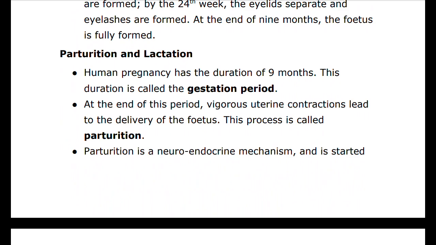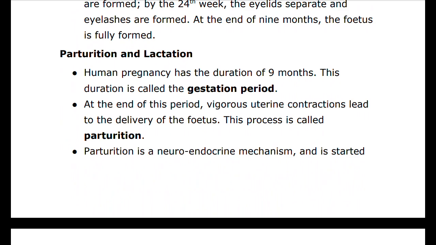Parturition is induced by a complex endocrine mechanism. The signals for parturition originate from the fully developed fetus and the placenta, which induce mild uterine contraction called fetal ejection reflex. This triggers release of oxytocin from the maternal pituitary.